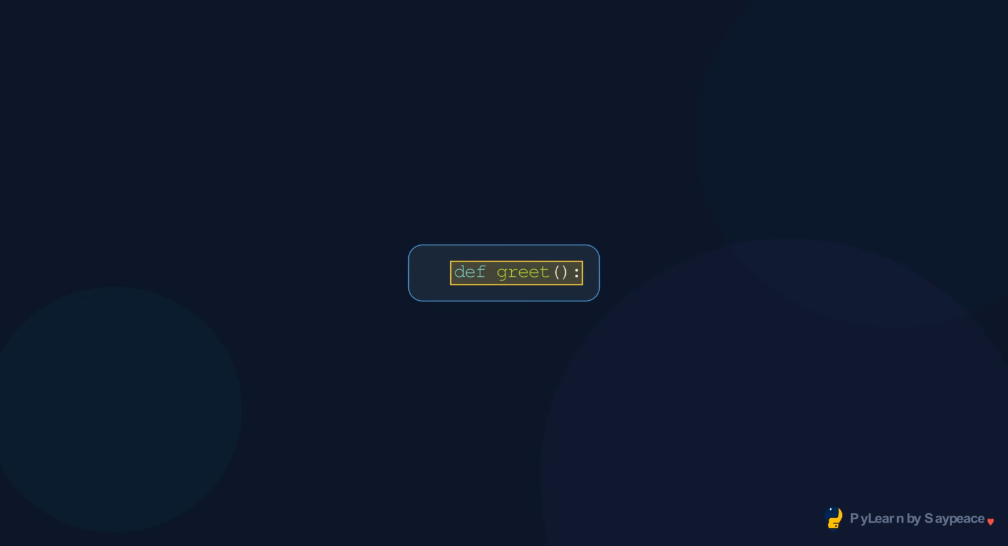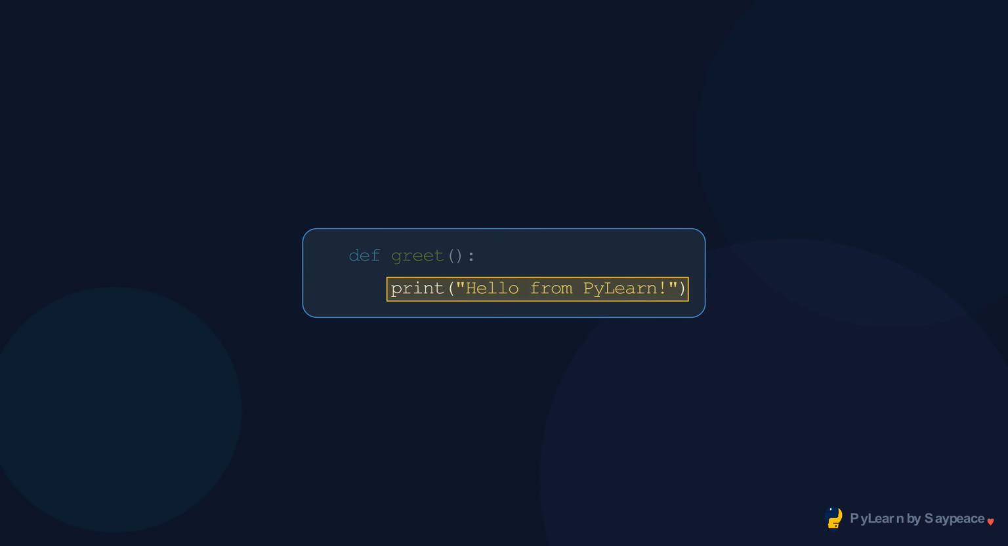Def defines a function. Greet is the name. Parentheses hold parameters, empty here. Colon ends the header. The indented block is the function body, the code it runs.